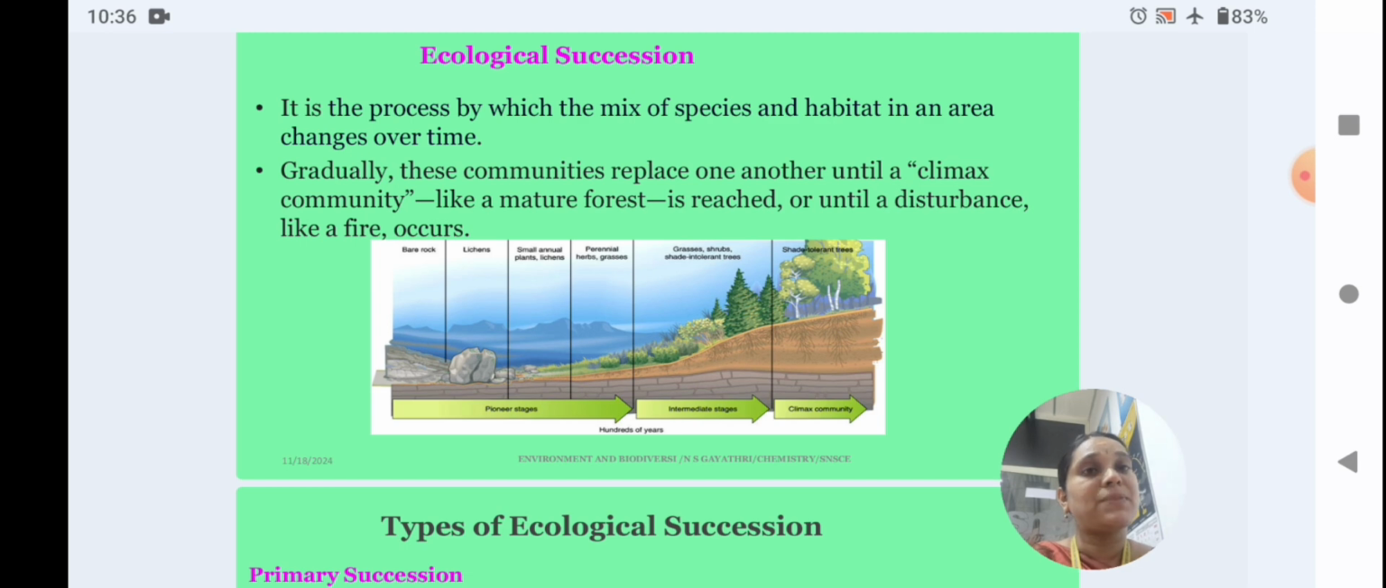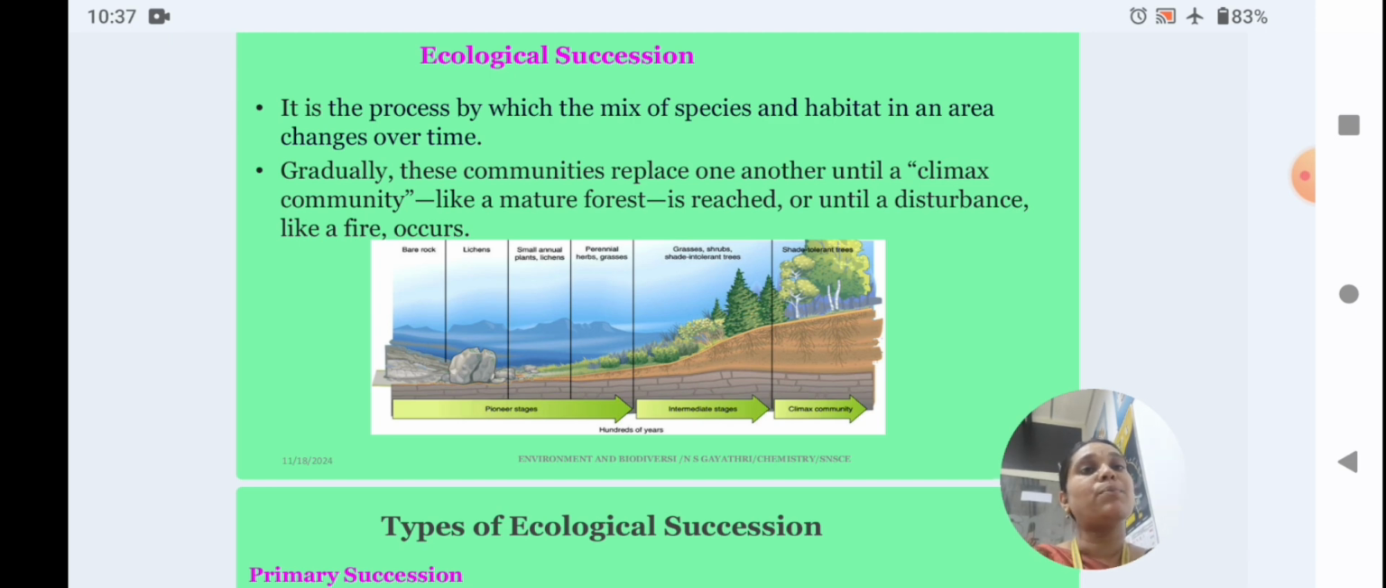Over time, the species mix and habitat differ and vary. Gradually, these communities replace one another until a climax community is reached. In this time, the species are like this, and over another decade, they are gradually replaced. So, until it reaches the climax, it keeps changing, like a mature forest being reached until a disturbance like fire occurs.